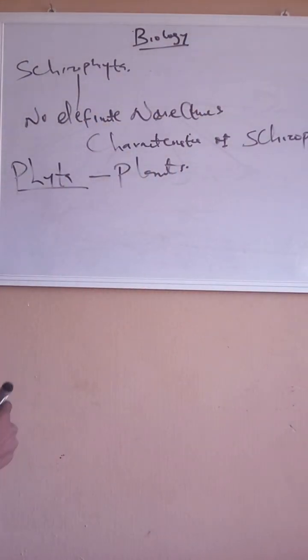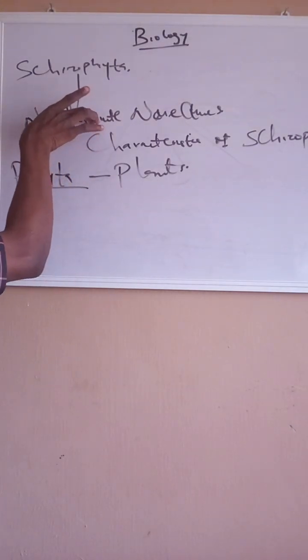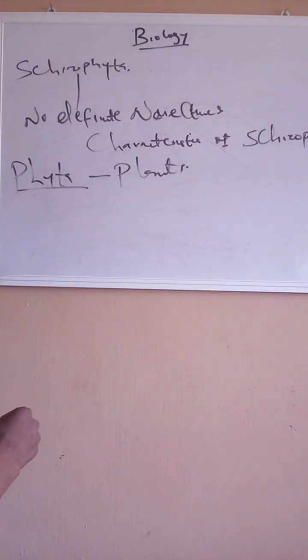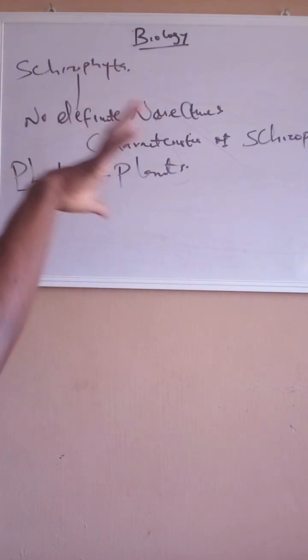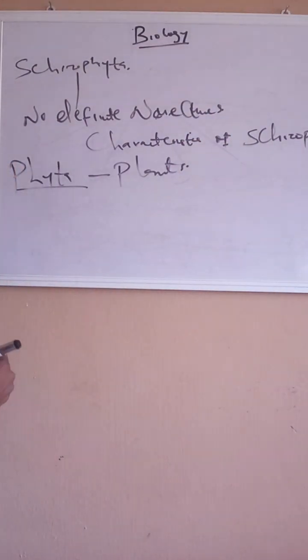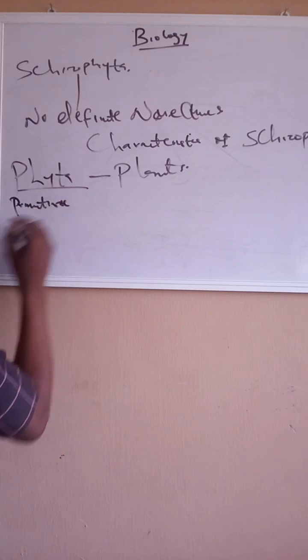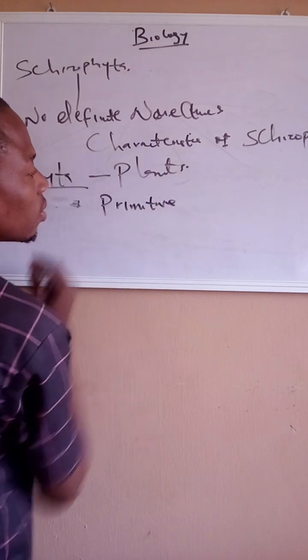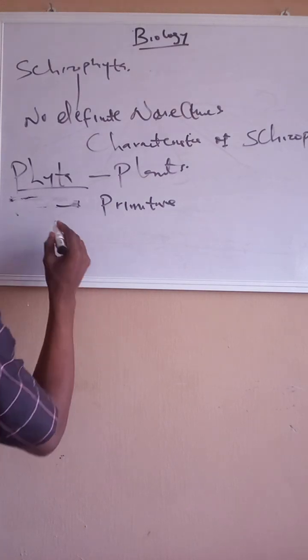Now let's begin with the characteristics of schizophyta. We have said the main thing in schizophyta is that they have no definite nucleus. Not that they don't have a nucleus, but they have no definite nucleus that you can see as a particular nucleus. That's the reason why they are primitive. One, they are primitive. That's their first characteristic.